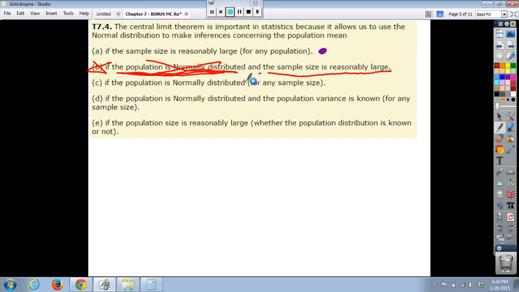C, if the population is normally distributed for any sample size, well, then we really don't need the central limit theorem for a sampling distribution, because the sampling distribution will naturally be approximately normal if the population is normal. So we don't even really need the central limit theorem for this. D, if the population is normally distributed and the population variance is known for any sample size. Again, we don't really need to know the population's normal to do this. E, if the population size is reasonably large, whether the population distribution is known or not. Again, it's not the population size that we need to be reasonably large. It needs to be the sample size that's reasonably large. So it is A, in fact, that matches up here.